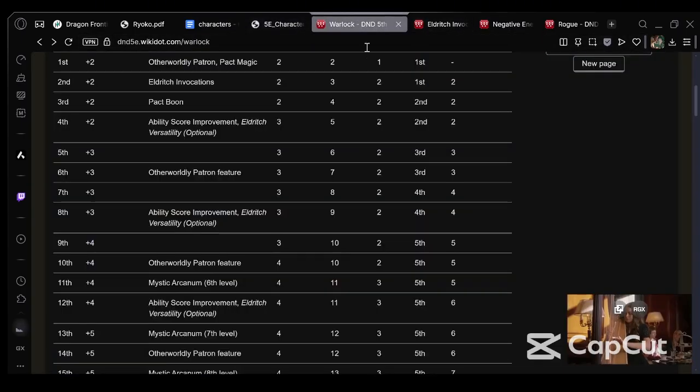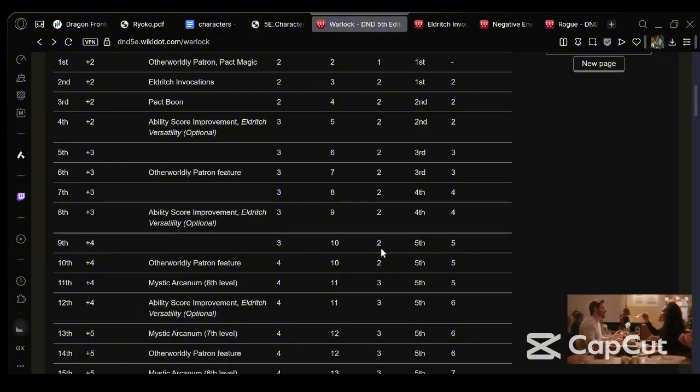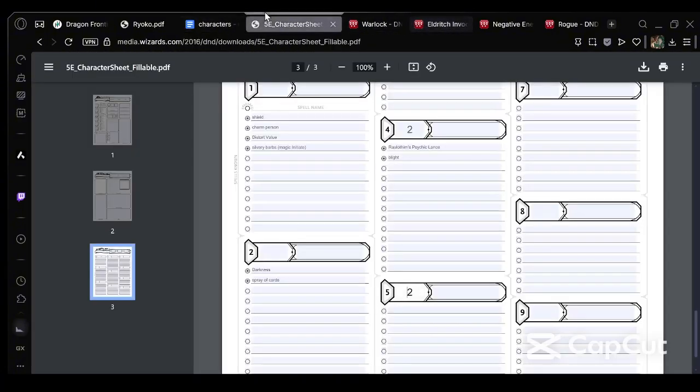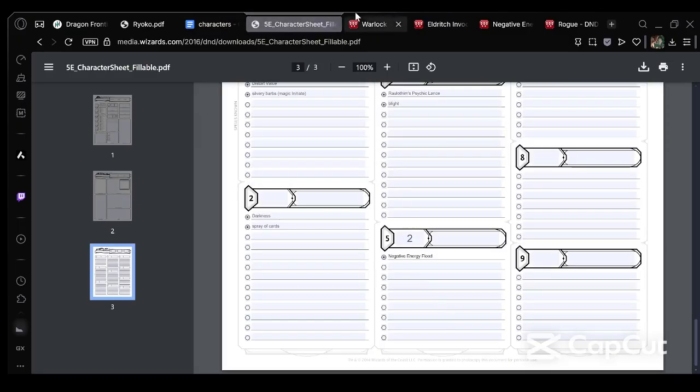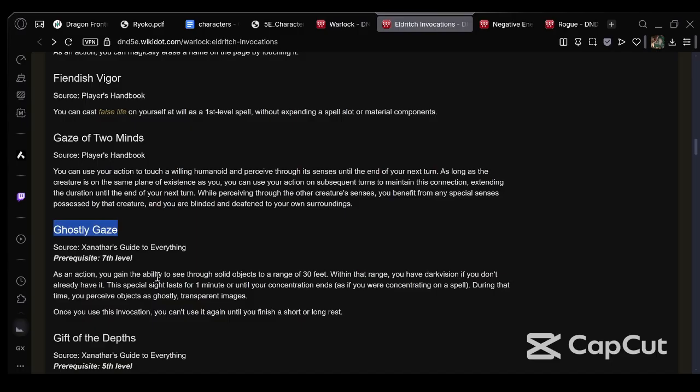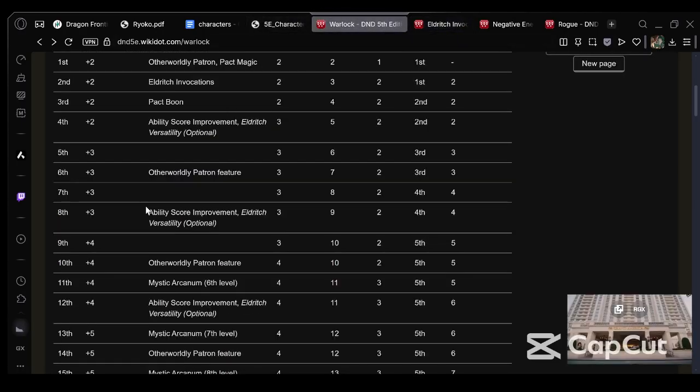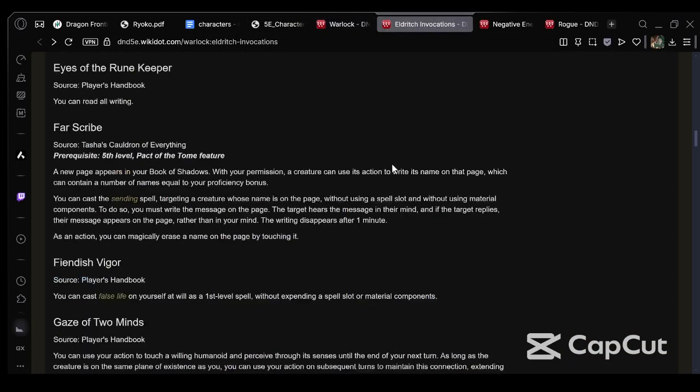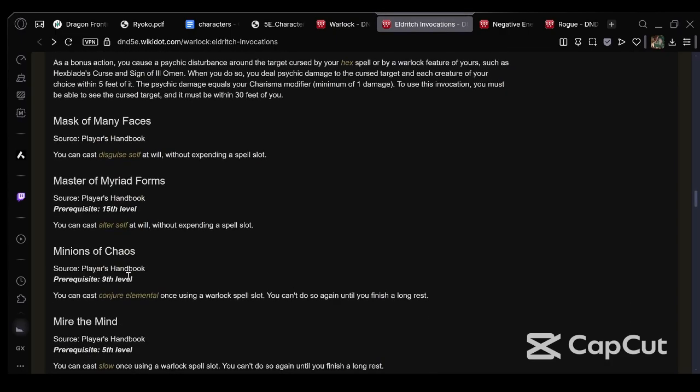Do we still only have 2? Yeah, of course you do. You still only have 2. Sorry, bud. Yeah. But Negative Energy Flood is pretty good, so you get another one too. Wait a minute, you were at level... Oh, that's level 9. There are new ones for level 9 if I remember correctly. So let's look at 9.